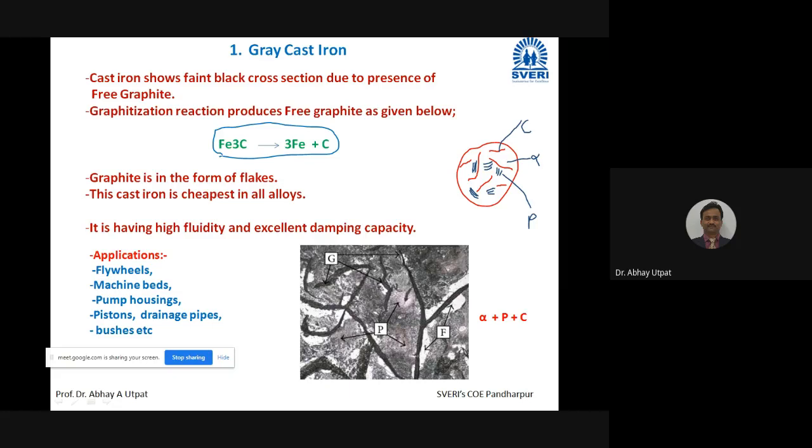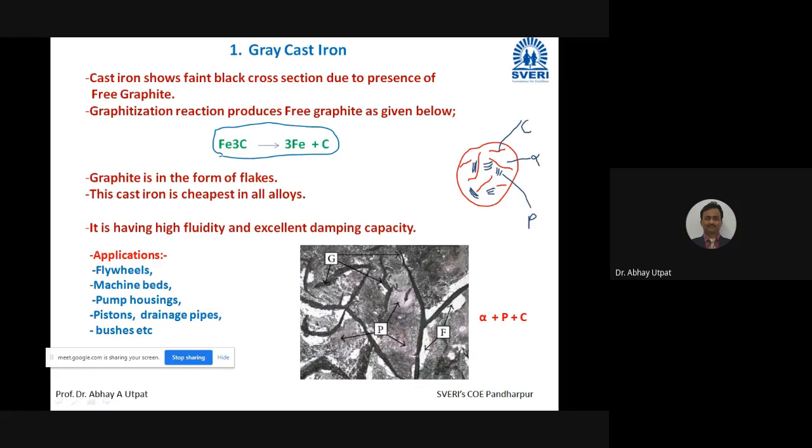And this cast iron has good fluidity and good damping capacity. Hence, it is used for making machine beds, bushes, pistons, drainage pipes. Not only pipes. If you move around the road, there is a metallic cap on the drainage. That metallic cap is also made up of gray cast iron, friends.